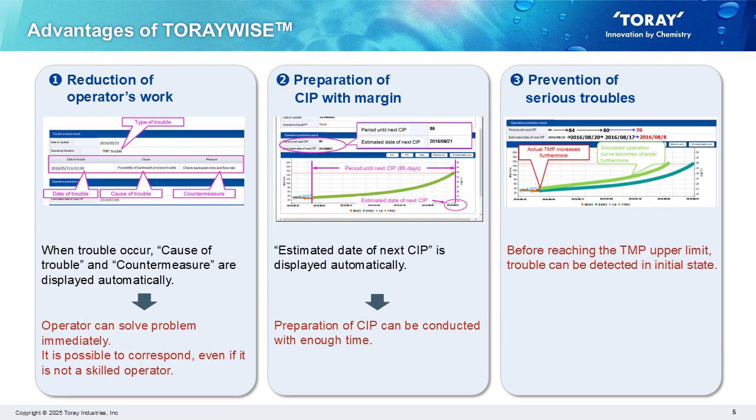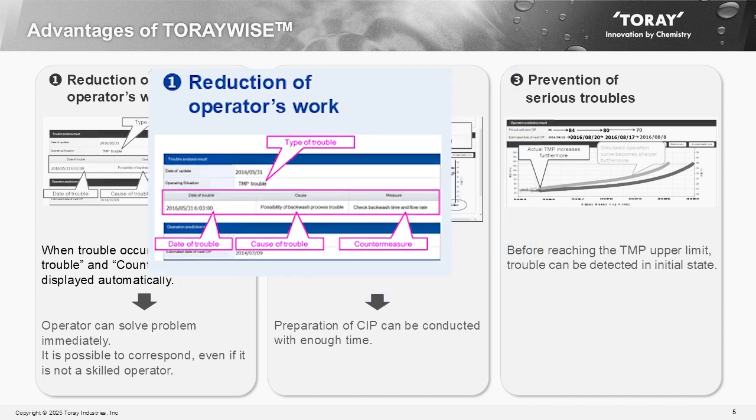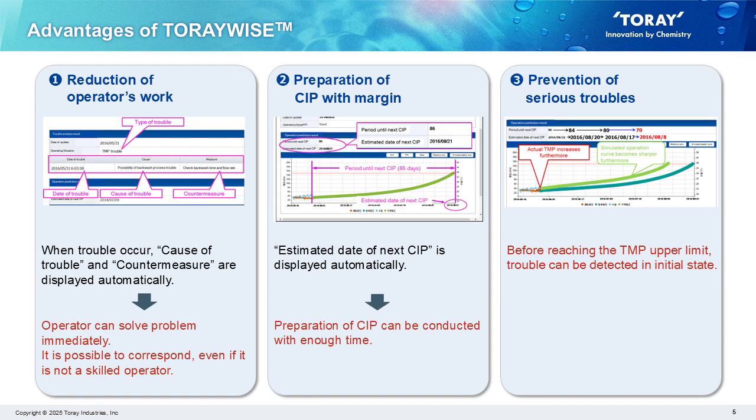Here are three advantages of TORAYWISE. First is the reduction of operators' work. Cause of trouble and countermeasure are displayed as soon as trouble occurs. This allows the operator to solve the problem immediately. The alert allows the operator to understand the issue and how to solve it, even if they are not skilled operators.